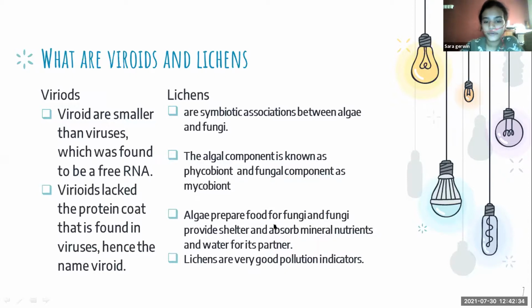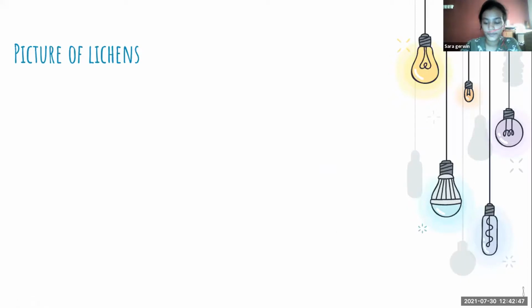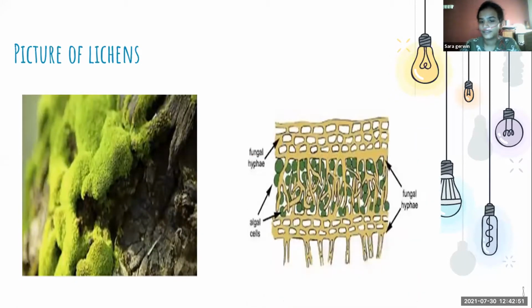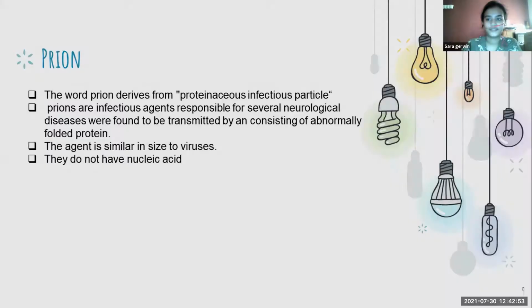Algae prepare food for fungi, and fungi provide shelter and absorb minerals, nutrients, and water for its partner. Lichens are very good pollution indicators. Pictures of lichens: this is what they look like in real life, and this is what they look like in the textbook.